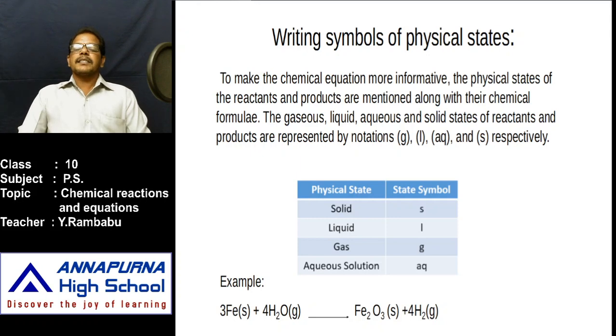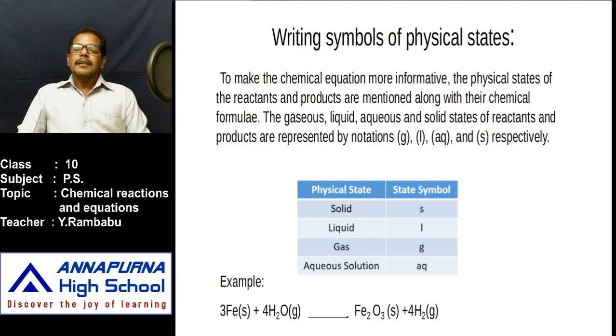In some chemical reactions, precipitates are also formed. How is that precipitate denoted? If it is a precipitate, at the side of the substance mention an arrow mark in downward direction. That means the arrow mark in downward direction simply represents a precipitate.